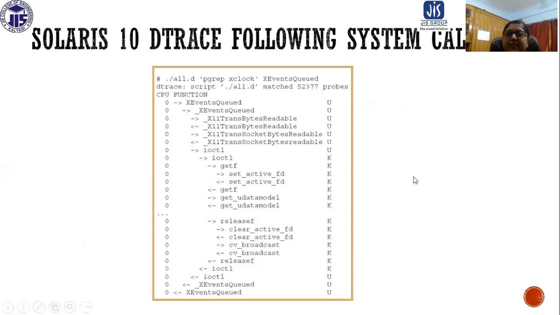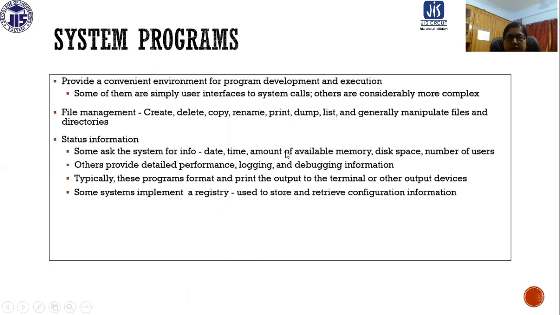So basically, these are the system calls for Solaris. You can see as an example, Solaris 10. System programs provide a convenient environment for development and execution. We already discussed, and some of them are simply user interfaces to system calls. Others are considerably more complex.